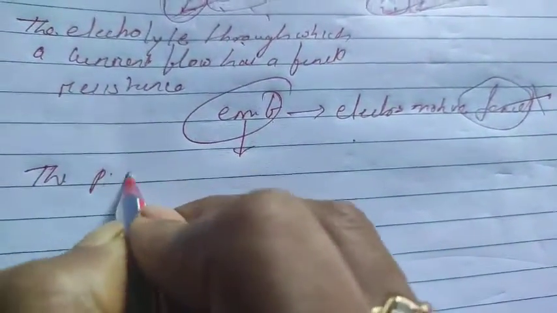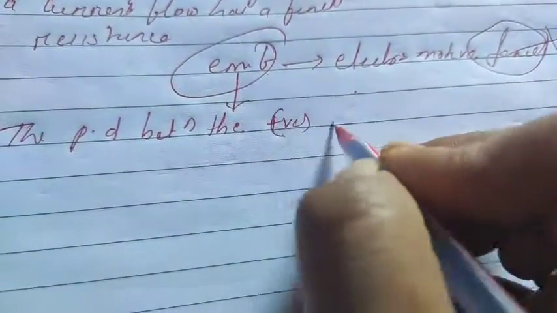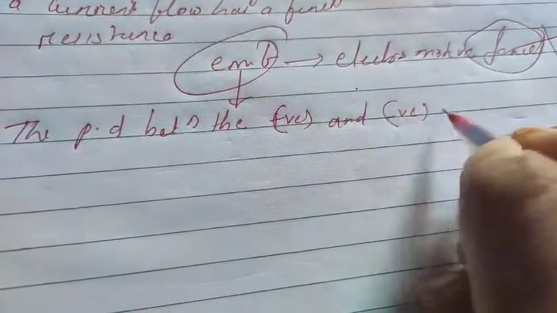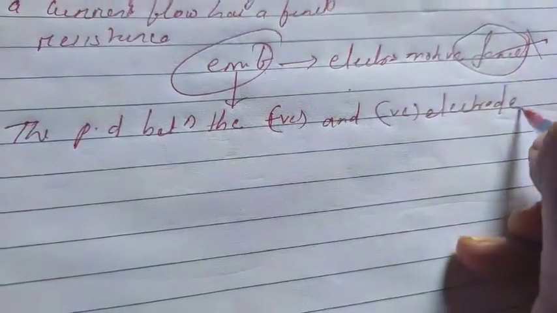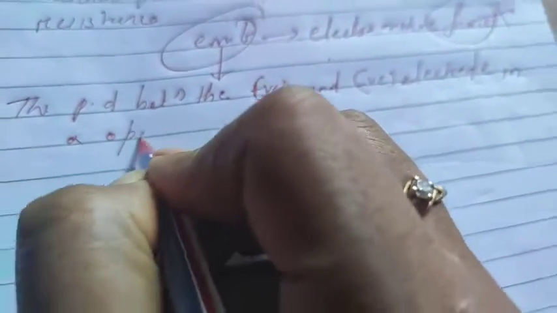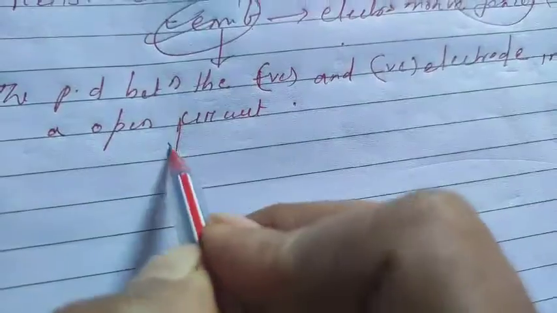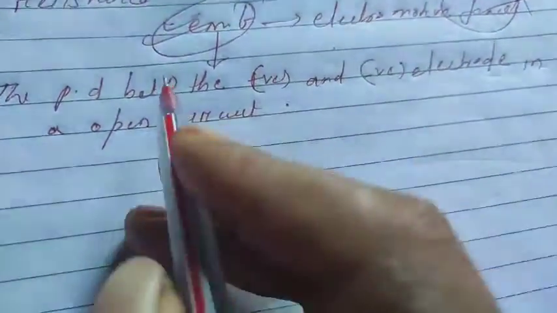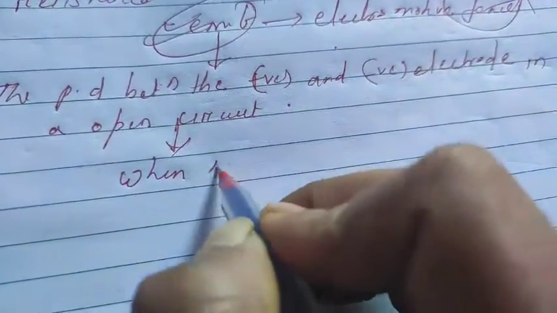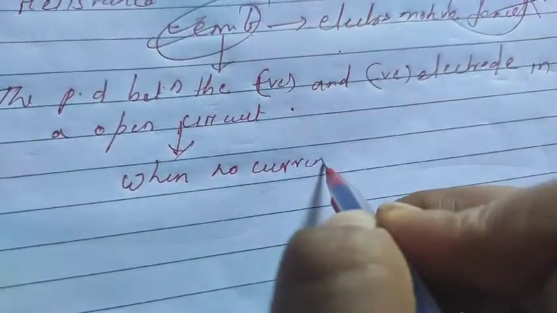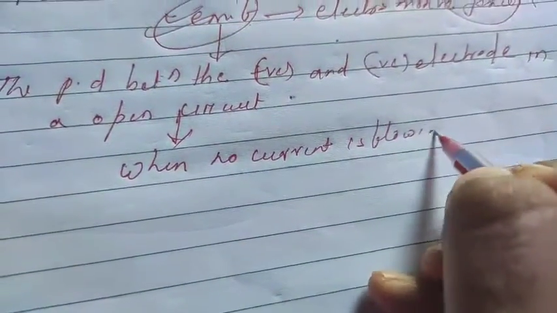The potential difference between the positive and negative electrode, that is the plate, student, which we are using as electrode, in an open circuit. Clear? The circuit should be open. Means this is a potential difference which is only generated when there is no flow of current, when no current flows through the circuit. Understood? So this is the EMF.